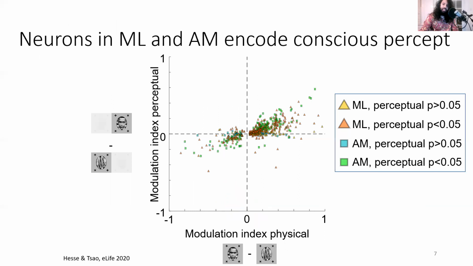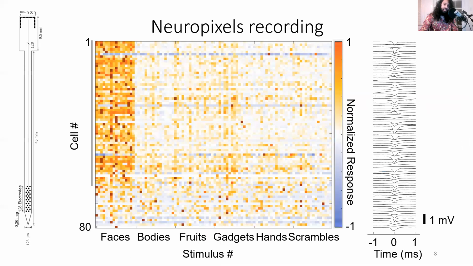Here's a population analysis. Every dot is one cell, and 53% of cells in face patch ML and 73% in face patch AM are significantly and consistently modulated by the conscious percept of a face. We record not only with single electrodes, but also multi-electrode arrays, such as novel primate Neuropixels that we helped develop. Here are the responses of 80 simultaneously recorded cells to 96 different images. Most of them are face cells.